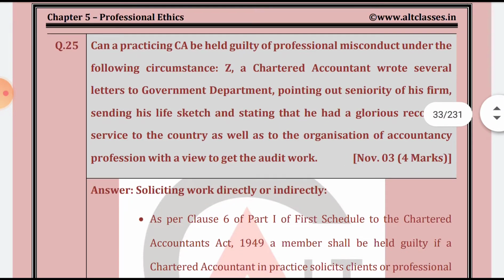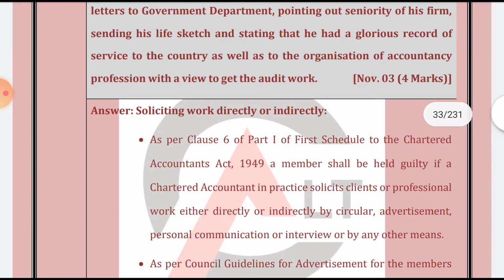Okay, last question in this video. Can a practicing CA be held guilty of professional misconduct under the following circumstances? A practicing chartered accountant wrote several letters to a government department pointing out the seniority of his firm, sending his life sketch and stating that he had a glorious record of services to the country as well as the organization of the accountancy profession, with a view to get the audit work. Of course, he will be guilty under clause 6 part 1 first schedule.